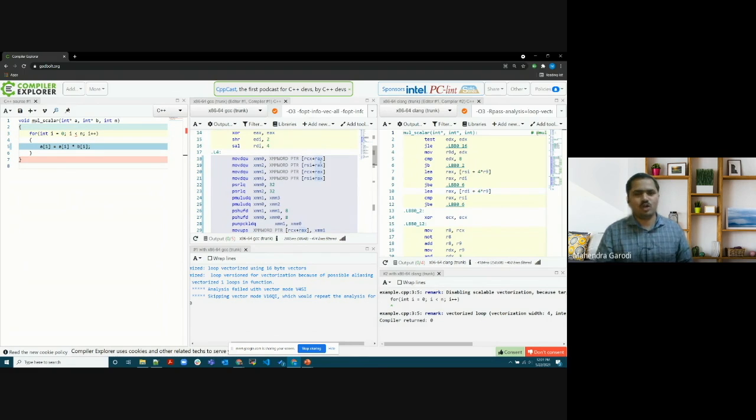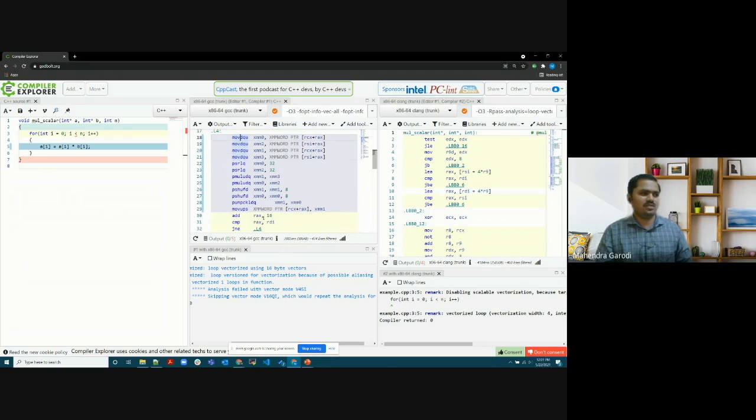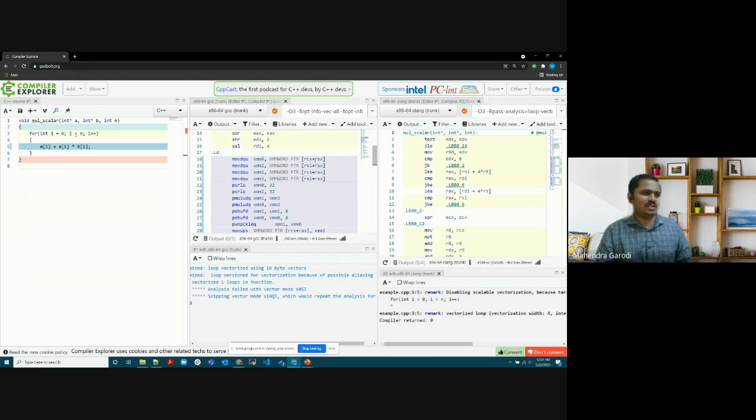If you don't know a lot of assembly, don't worry. You don't have to know each and every individual instruction. You can just find out what it is doing. It is adding 16, possibly a 16-byte addition in the address, and you can check that RAX is getting used here as an index.